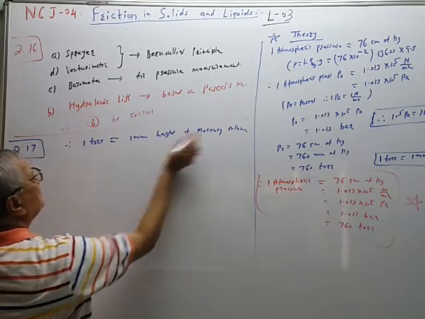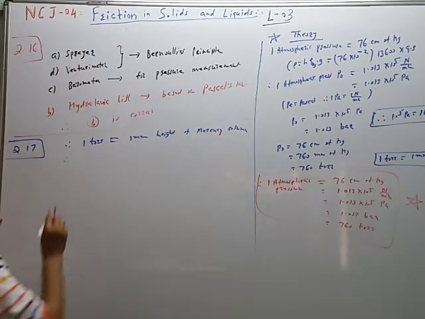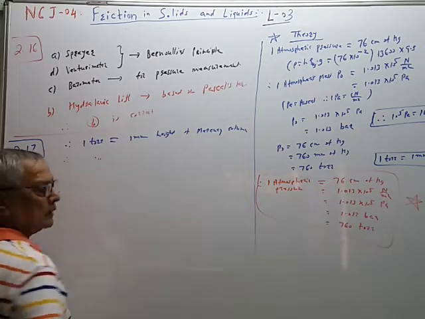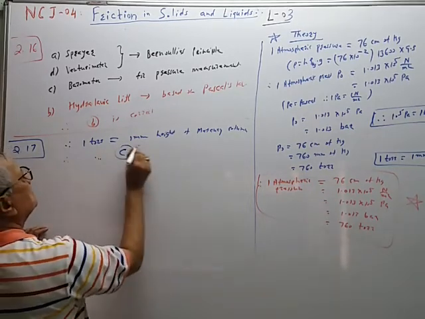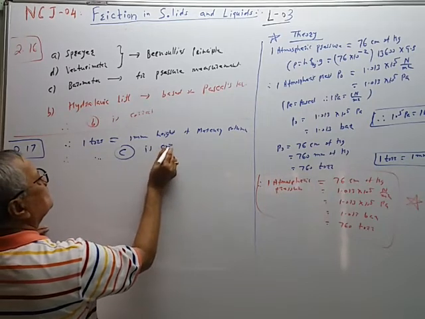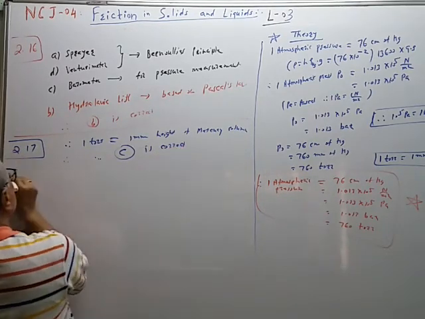It is the smallest unit, one torr, and therefore the correct choice is C. C is correct.